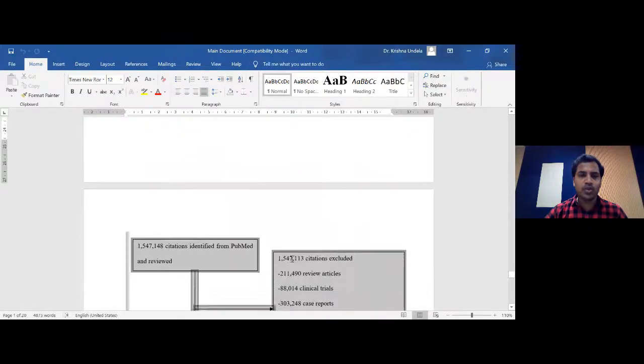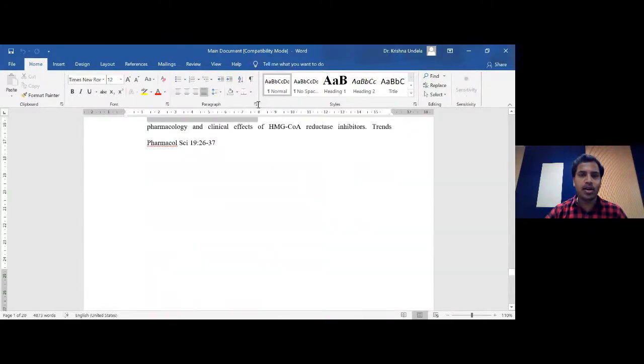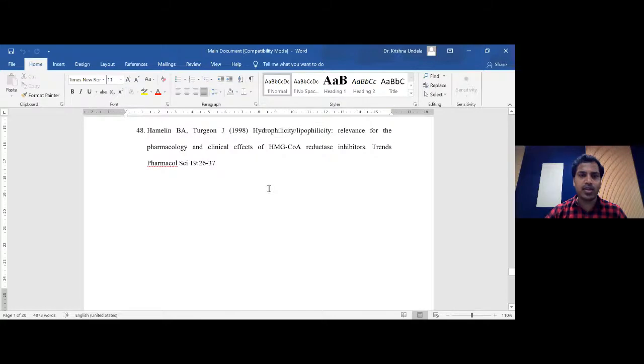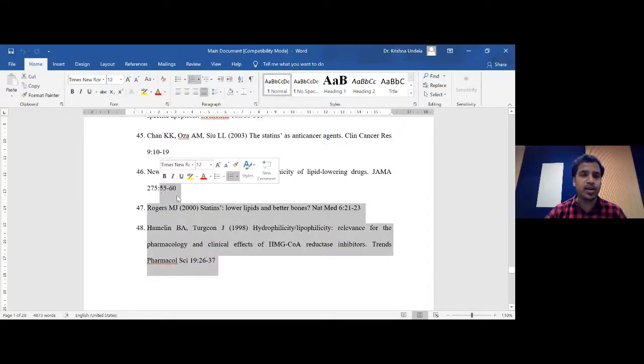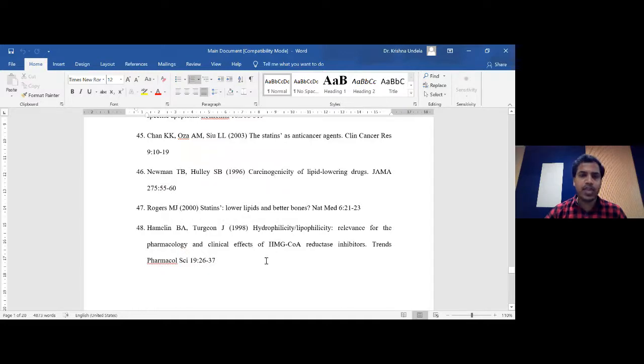I think one advantage of a general systematic review and meta-analysis is we can mention the references of only those studies which were included in this particular systematic review. But in the case of a Cochrane systematic review, it is not so.